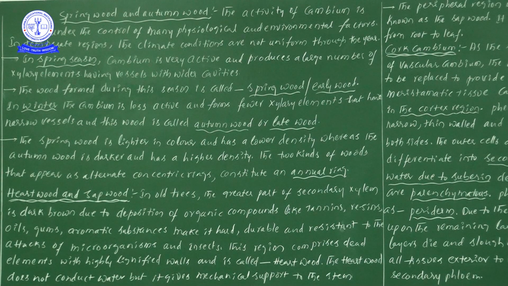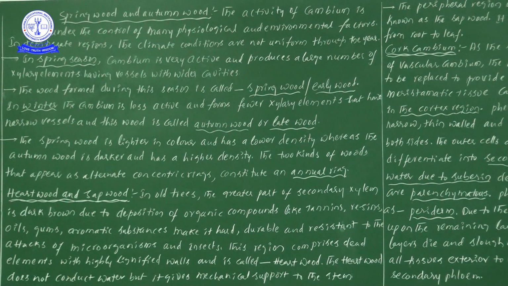Okay, so two things. One is that in temperate regions, climatic conditions are not uniform and change throughout the year. Next is spring season and winter season. In spring season, due to the activity of cambium, xylem elements produce vessels with wider lumens.